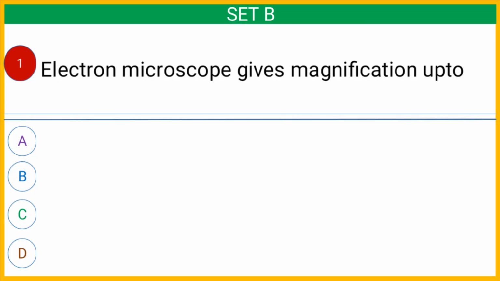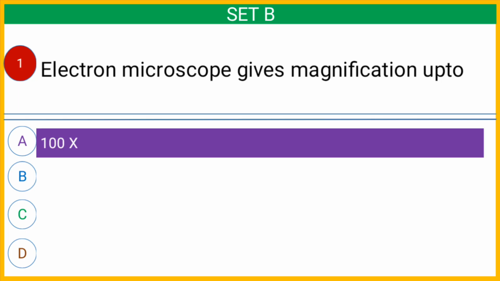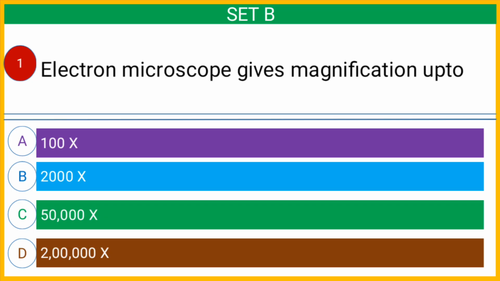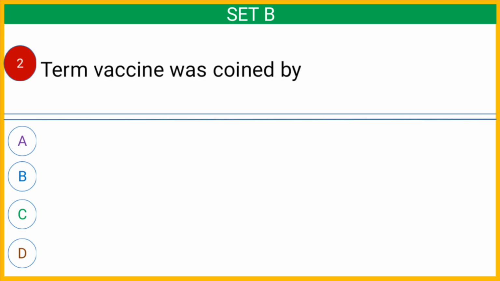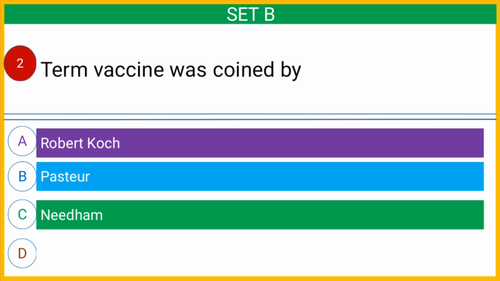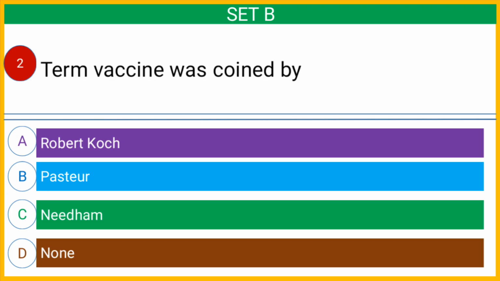Question number 1, electron microscope gives magnification up to option A 100 times, option B 2000 times, option C 50,000 times, or option D 2 lakh times. And the correct answer is option D, 2 lakh times. Question number 2, the term vaccine was coined by option A Robert Koch, option B Pasteur, option C Needham, or option D none. And the correct answer is option B Pasteur.